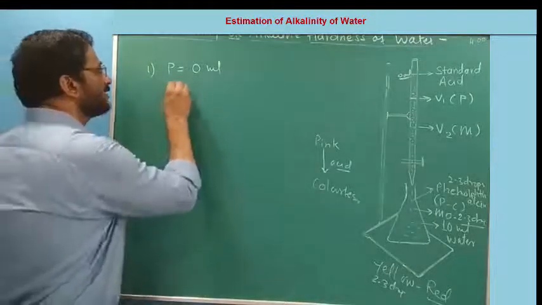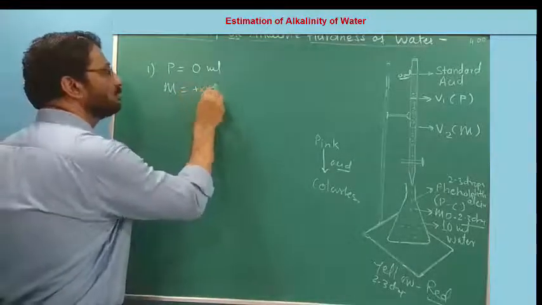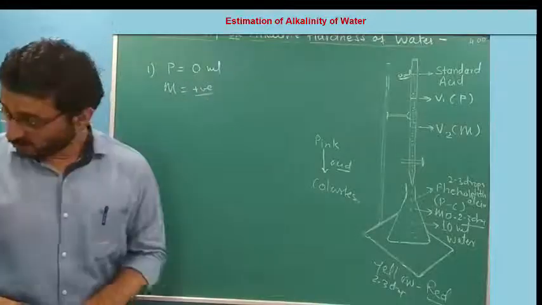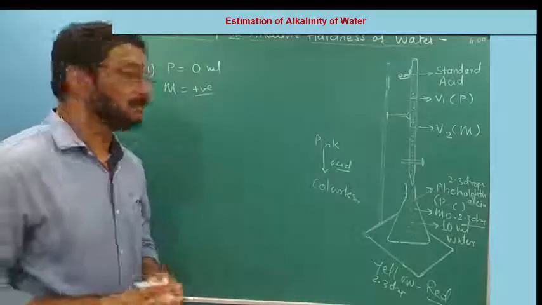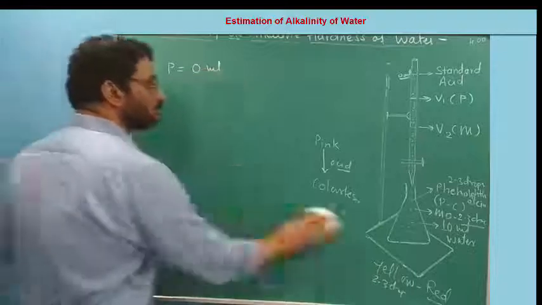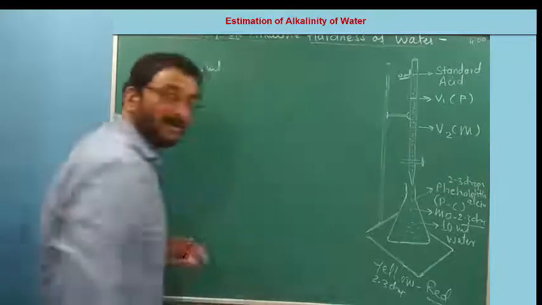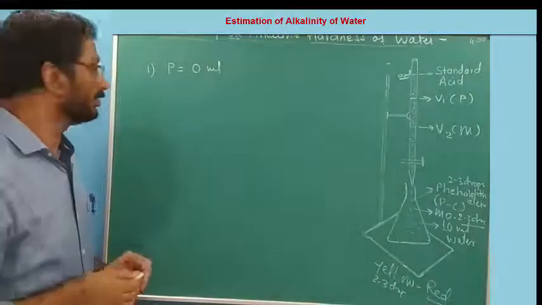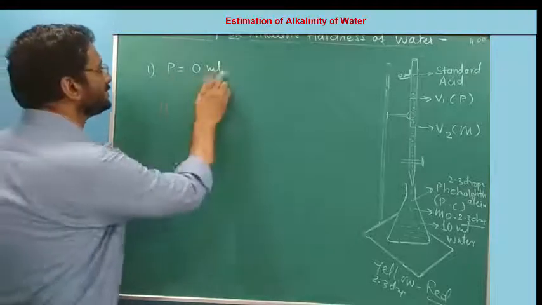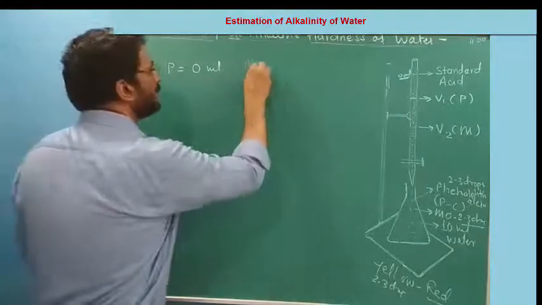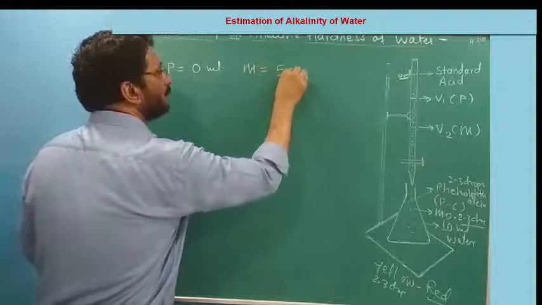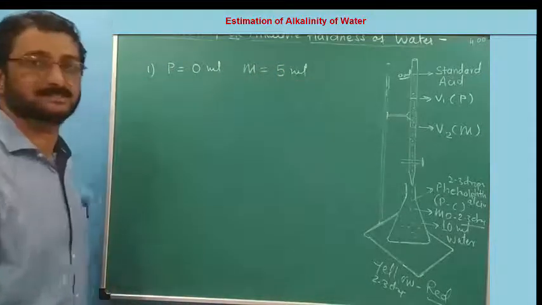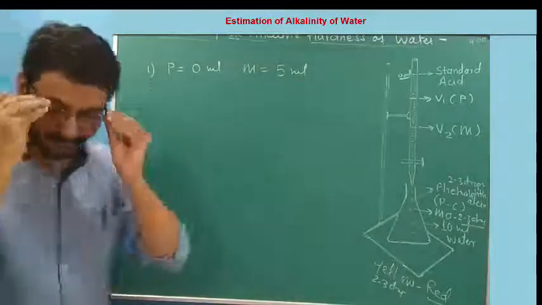But M is some value. M has some positive value. P equal to 0 itself indicates M is something. If P is 0 and M is also 0, it is not alkaline water. In that case, if P is 0 and say M is 5 ml, in my case it is 5 ml, who is present? That you have to find out.